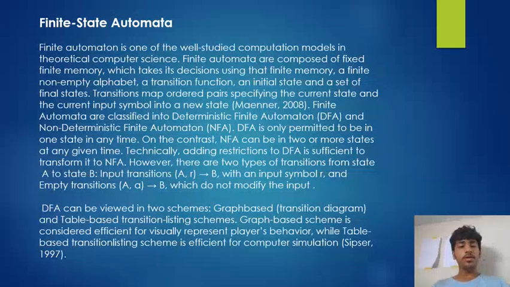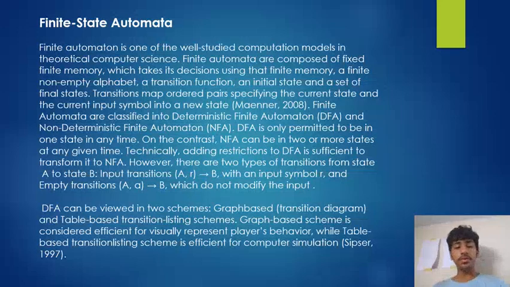A DFA is only permitted to be in any one state at any time. In contrast, an NFA can be in two or more states at any given time. Technically, adding relaxations to a DFA is sufficient to transform it to an NFA. However, there are two types of transitions from state A to state B, that is, transitions with an input symbol and empty transitions, which do not modify the input.